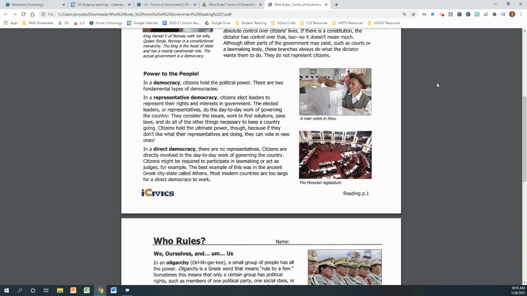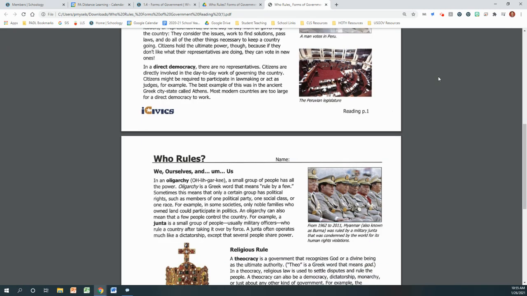Citizens hold the ultimate power, though, because if they don't like what the representatives are doing, they can vote in new ones. In a direct democracy, there are no representatives. Citizens are directly involved in the day-to-day work of governing a country. Citizens might be required to participate in lawmaking or act as judges, for example. The best example of this was the ancient Greek city-state called Athens. Most modern countries are just too large for a direct democracy to work.